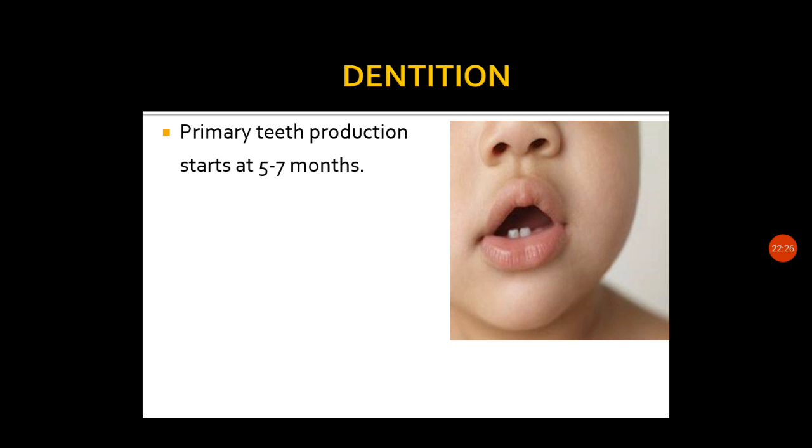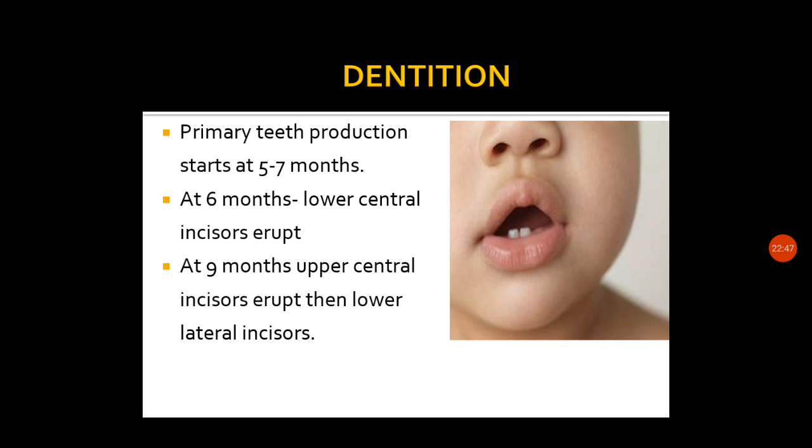Between 5 to 7 months we can expect the eruption of teeth in the infant. At 6 months lower central incisors erupt. So the first teeth usually erupted are the lower central incisors. At 9 months upper central incisors erupt, then lower lateral incisors, and then upper lateral incisors.